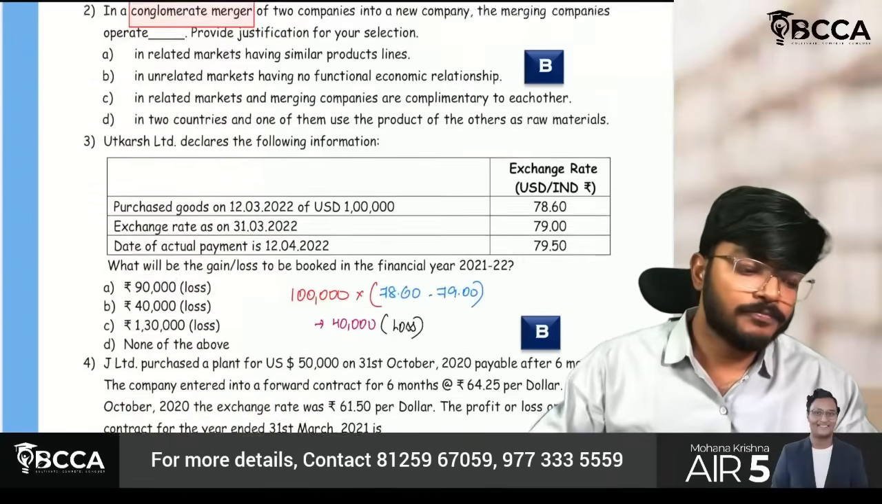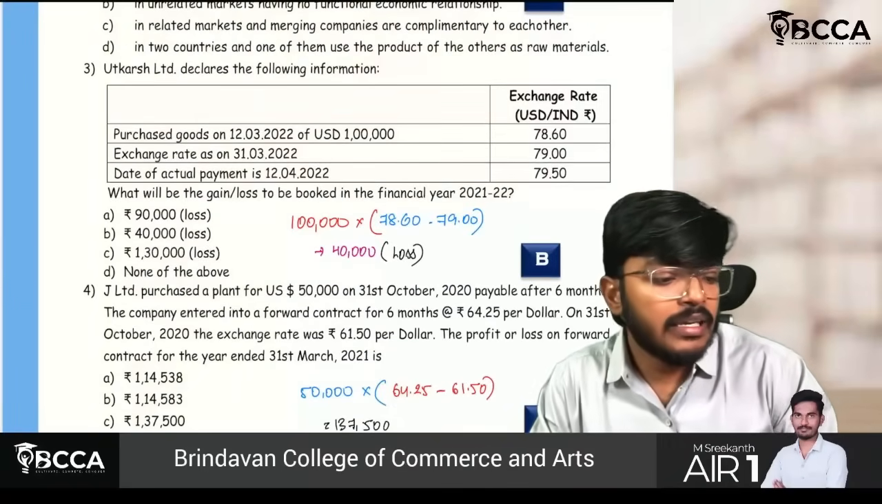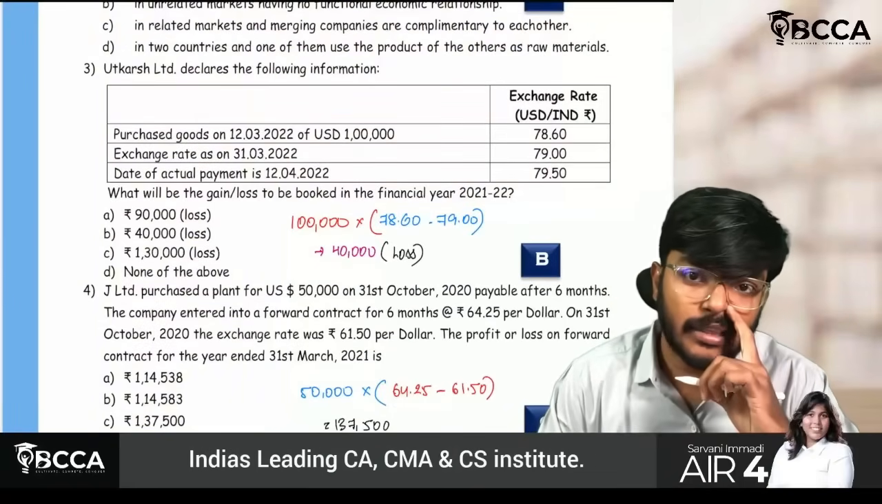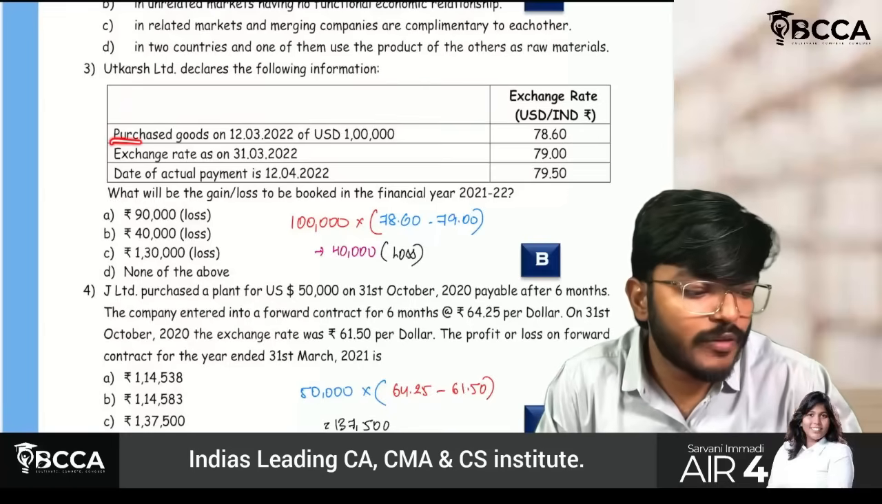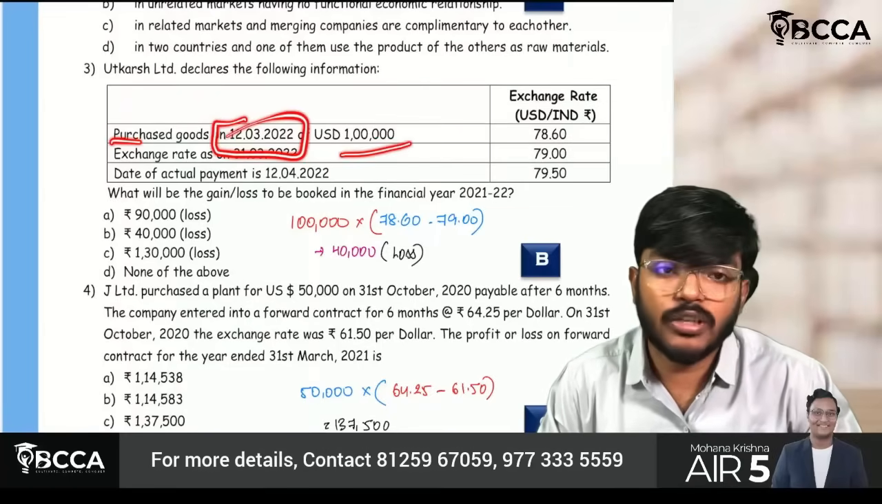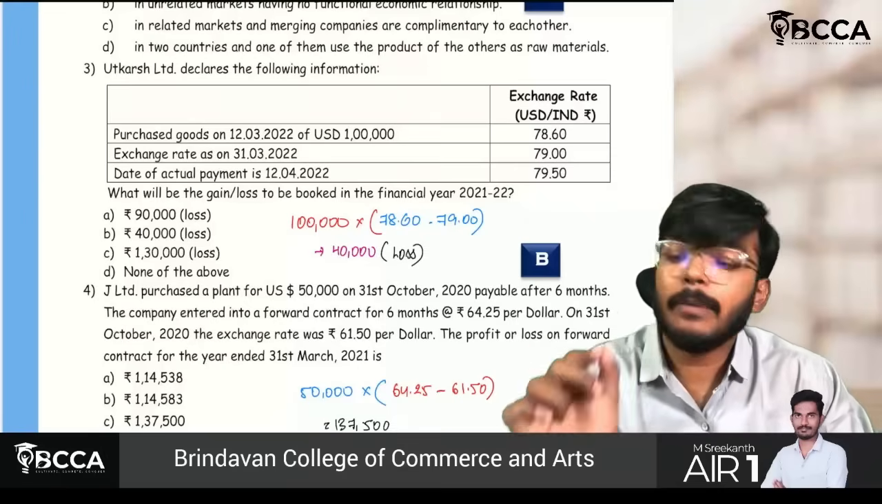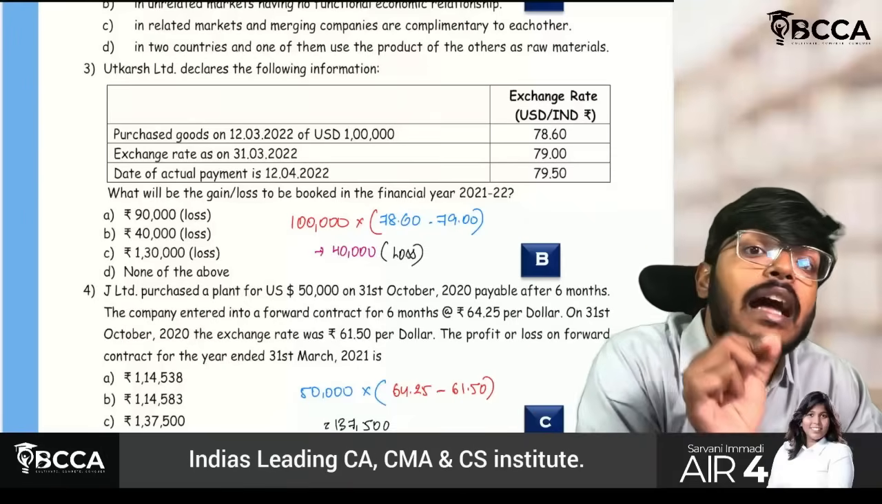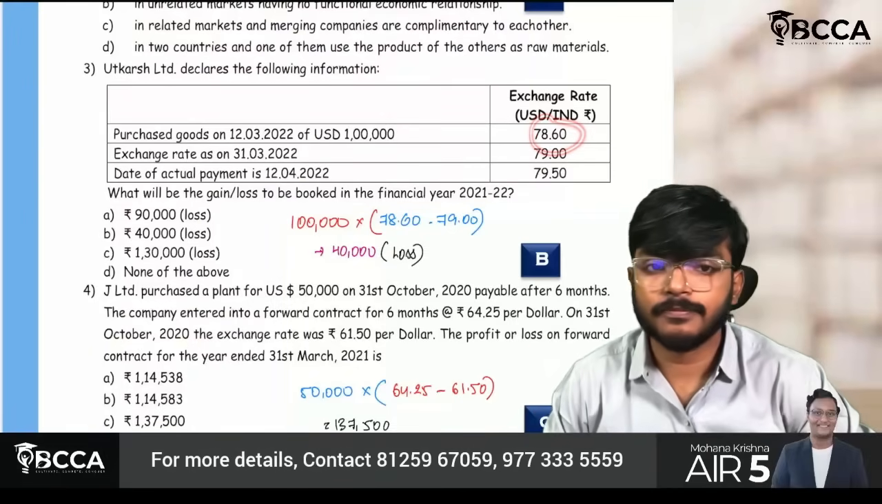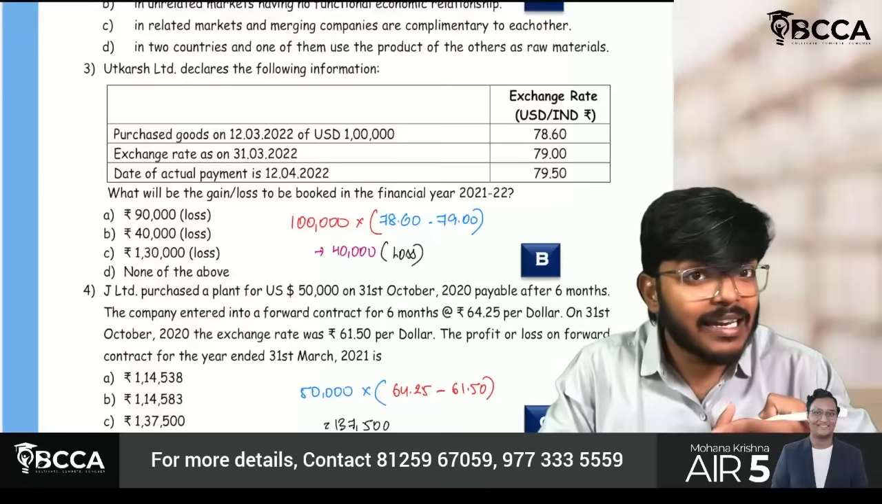Okay, check this part. Utkarsh Limited declares the following information. Very, very simple, guys. First one, purchased goods on 12th March 2022 of USD 1 lakh, at 78.6. Initial recognition, I will pass an entry. Purchase account debit to creditor account 78.6. Sir, but creditor, is it?